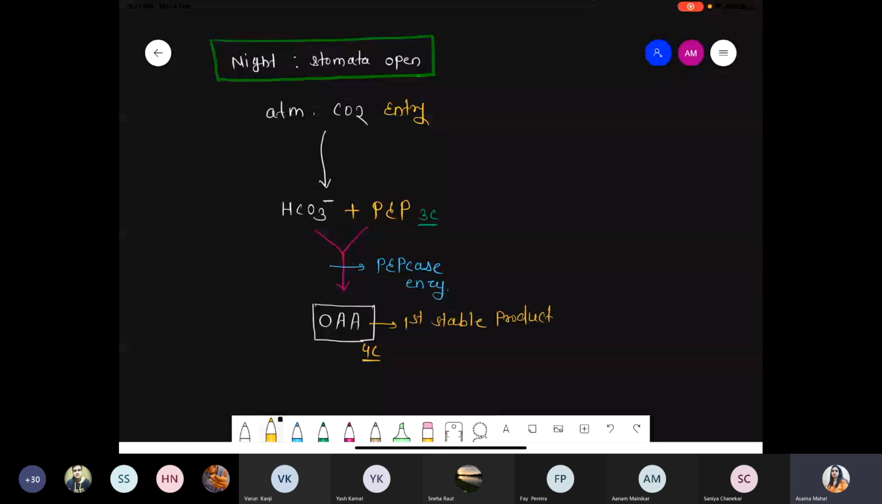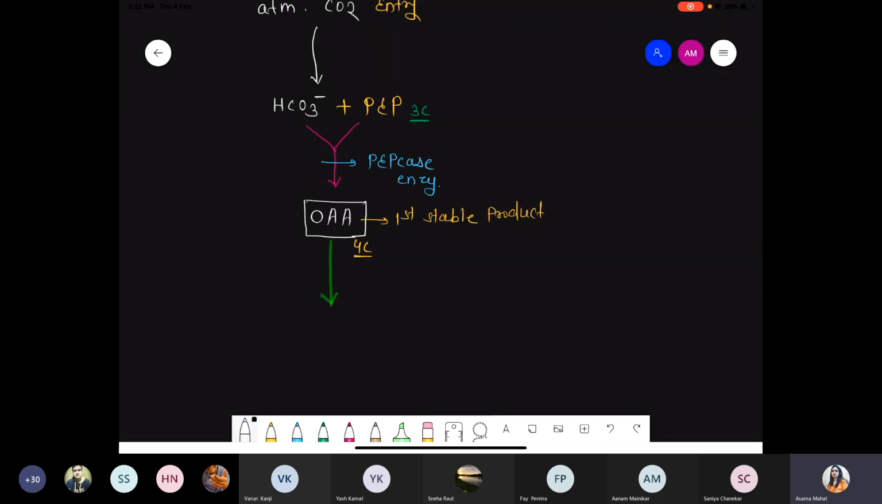Got it? Stomata open during the night time. Atmospheric carbon dioxide gets entered. CO2 is converted into bicarbonate form. Bicarbonate reacts with PEP. Now that PEP and bicarbonate, with the help of the enzyme PEPcase, convert into the first stable product, oxaloacetic acid, which is a 4 carbon compound. Now this oxaloacetic acid is converted into malate. Malate is also a 4 carbon compound.